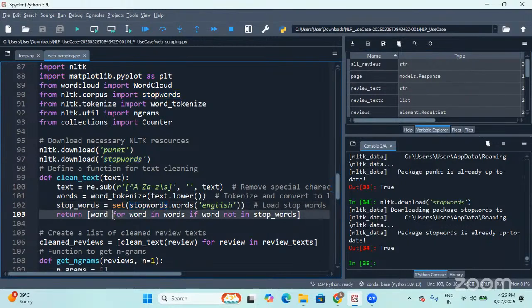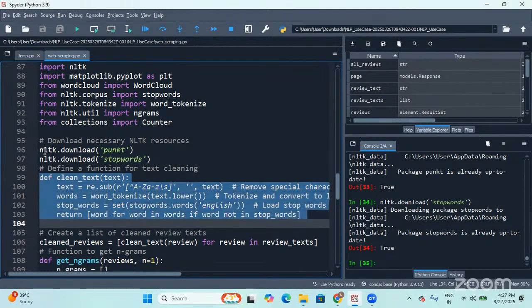In a list comprehension, every time, understand from the loop: for word in words. Whatever word you take from words, nothing but the tokens, take each word. If that word is not in stop words, only then it has to be written in the output. If not, it should not be written. That is my condition as part of the if statement. I hope the function is very clear. The custom defined function will be defined, and this function will be used to complete my entire text pre-processing steps.